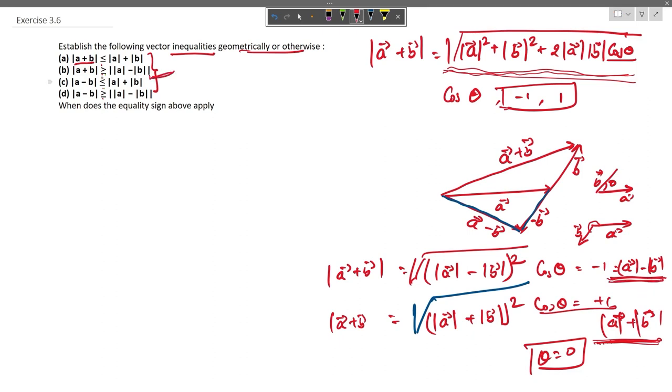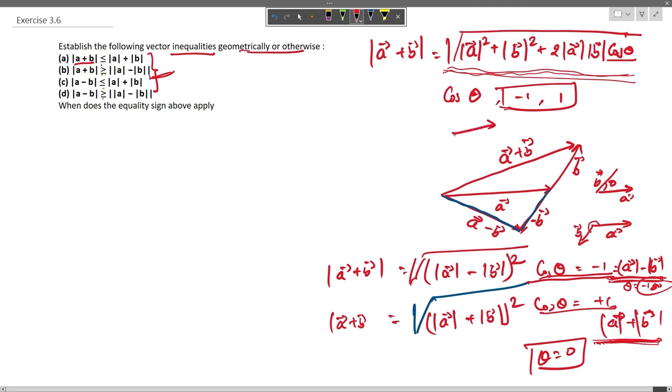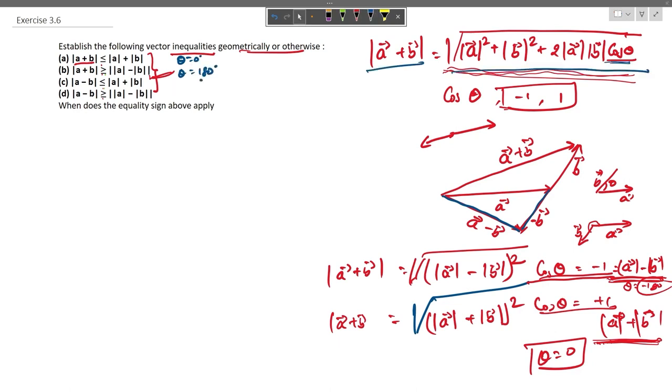The equality will hold when cos theta equals minus 1, or theta equals 180 degree, when both the vectors are in opposite direction. So here equality will hold when theta equals 0 degree in the first case, and when theta equals 180 degree in the second case.